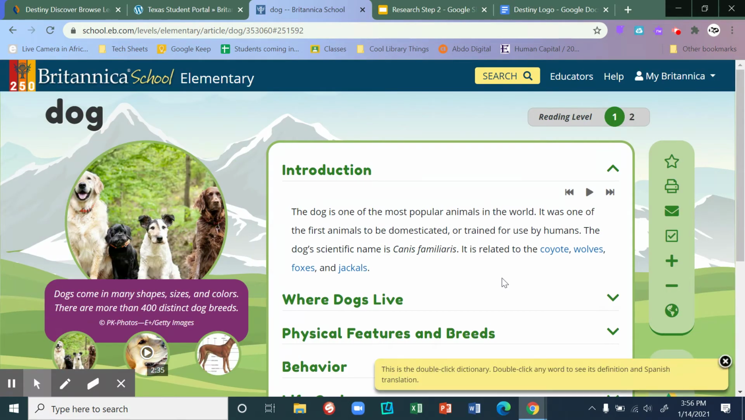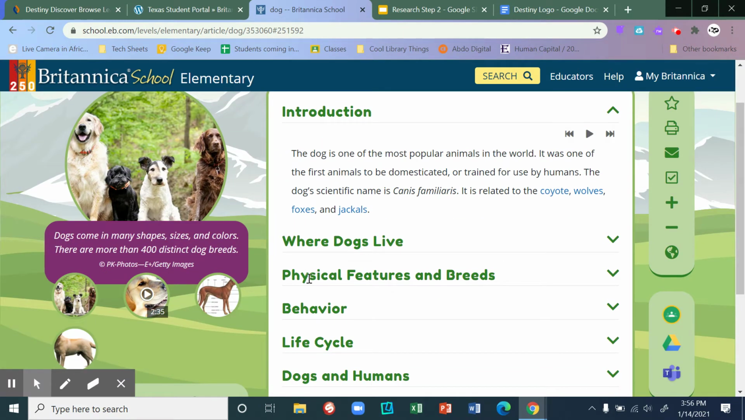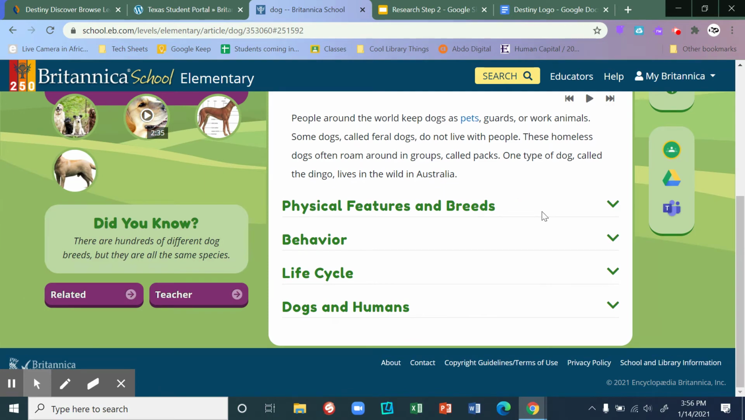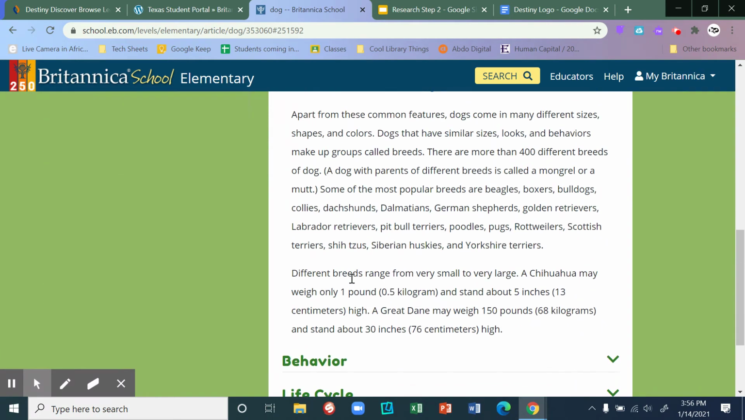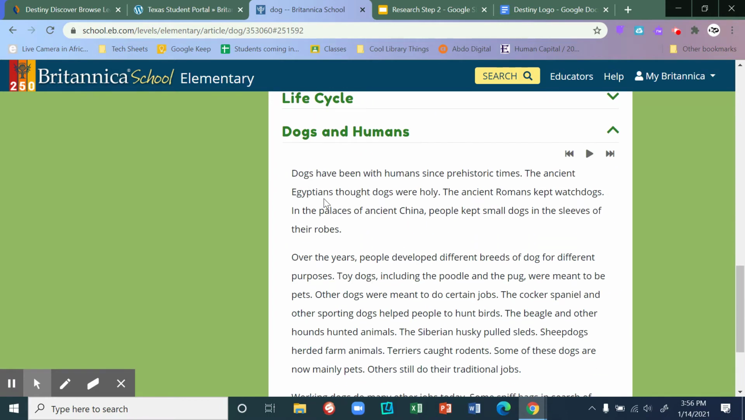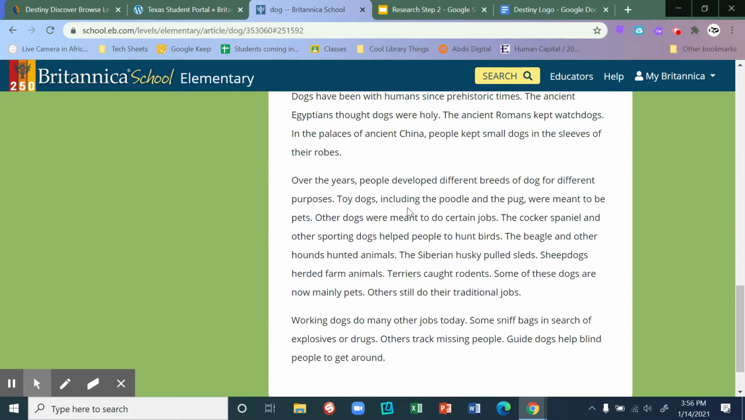I don't really want to read all of this. I'm just skimming to get ideas. I can look at pictures. I can briefly look at videos, where dogs live, physical features, dogs and humans. Dogs have been with humans since prehistoric times. The ancient Egyptians thought dogs were holy. Wow. Over the years, people developed different breeds of dogs for different purposes.